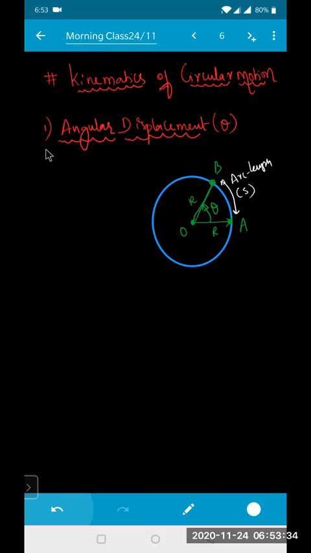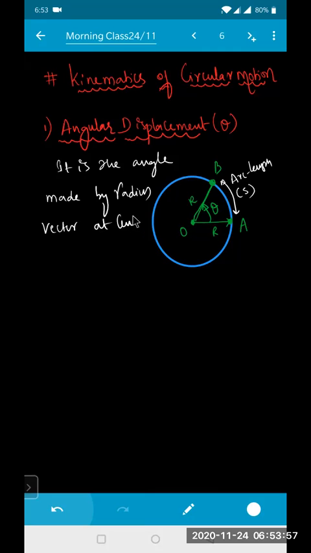I'll write the definition for this one. It is the angle made by the radius vector at the center of the circle. Like, at A, at t equals 0, you are at A. You travel for time t seconds and reach point B. So the time interval will be delta t equals t2 minus t1.